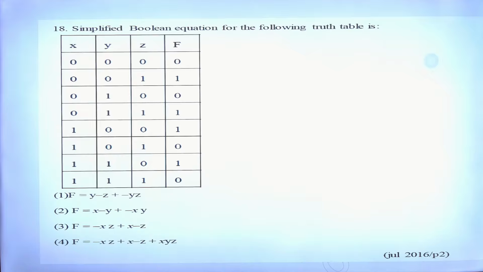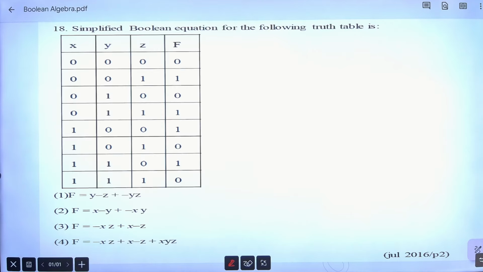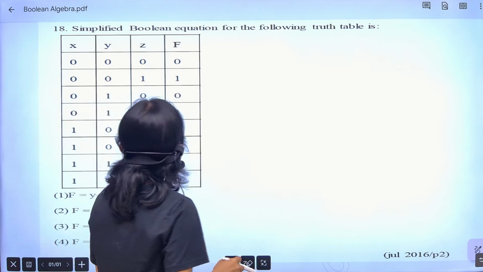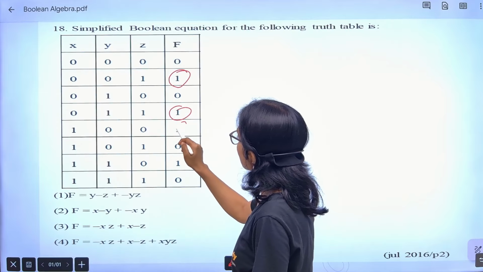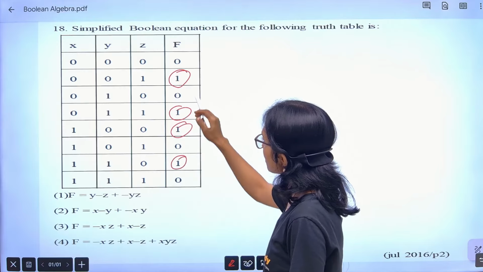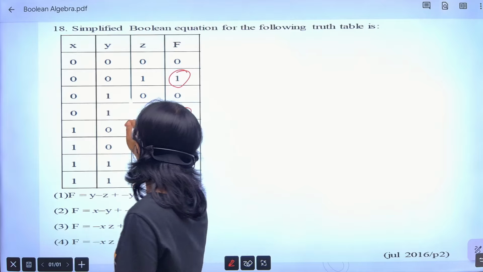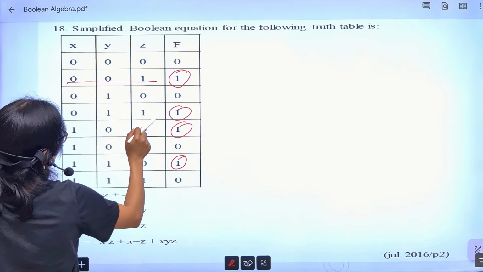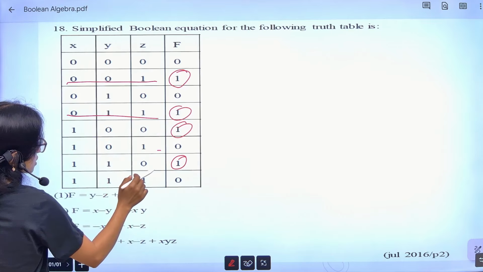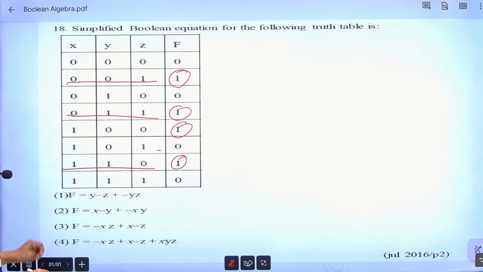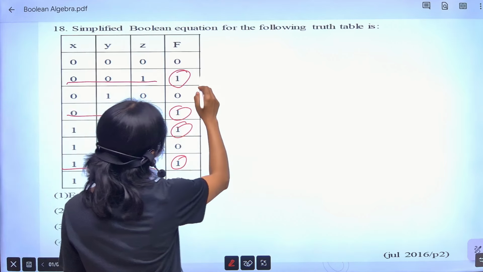Okay, here how to solve, see that. Here a truth table is given, and from this truth table they are asking which one is your Boolean expression. So from the truth table, first of all you have to see where the 1s are. This is 1, this is 1, this is 1, right? These values are 1. Now you can see these values and you can write the expression.